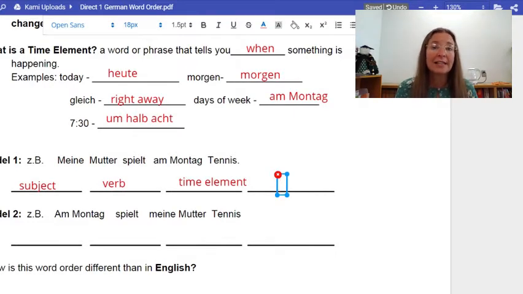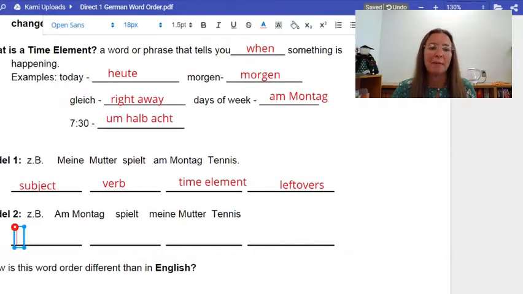Now here it's tennis, and in this sentence, tennis is the direct object, but there's not always a direct object in our sentence. So I'm going to allow you, or you're going to allow me, to use a word called the predicate. Now, technically the predicate includes the verb and things like that, but it's basically anything that's left over in the sentence. And if you want to even write the word leftovers, you could put that in as well. These are your notes that need to make sense for you. Okay, so that's the first model. Subject, verb, time element, and any leftovers. Okay, meine Mutter spielt am Montag Tennis. Okay, and that's correct word order in German.